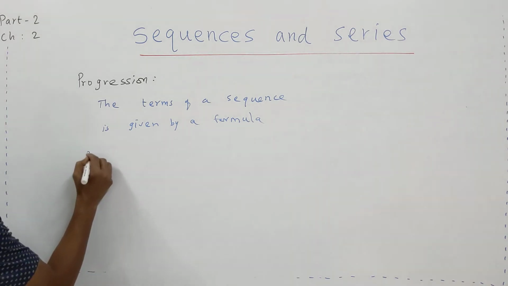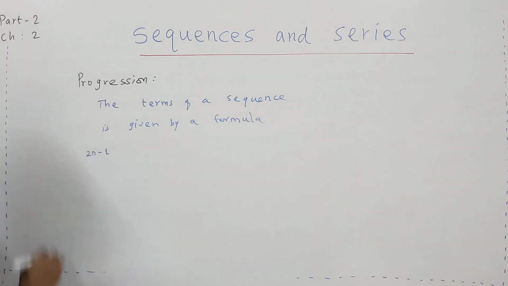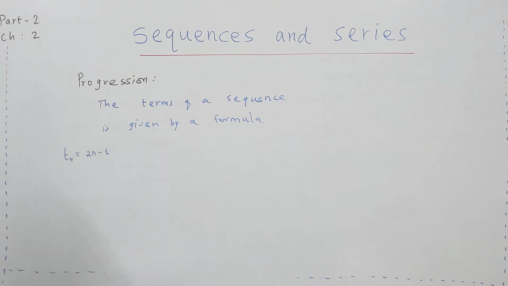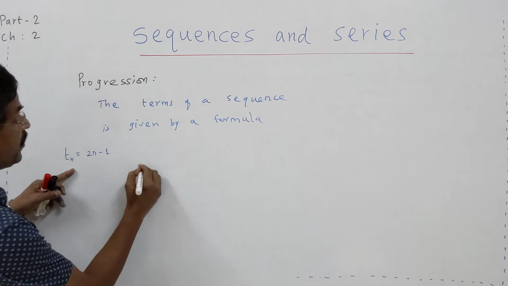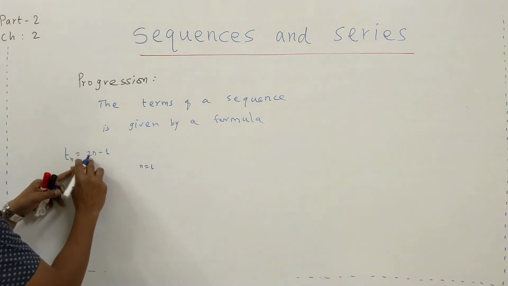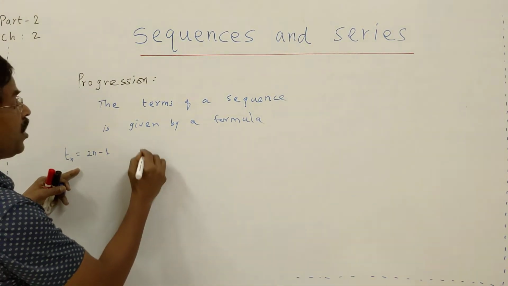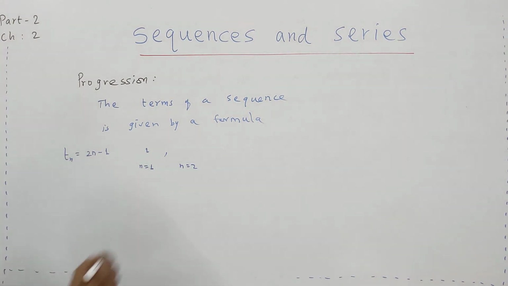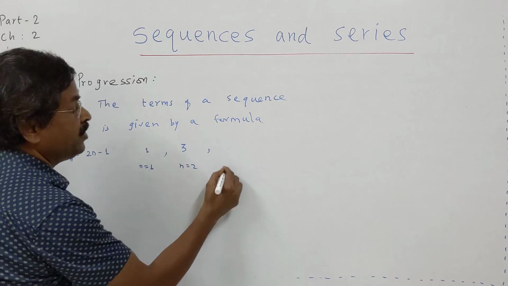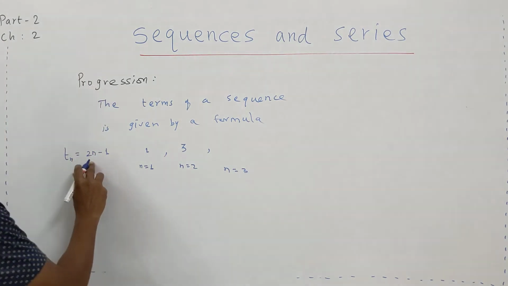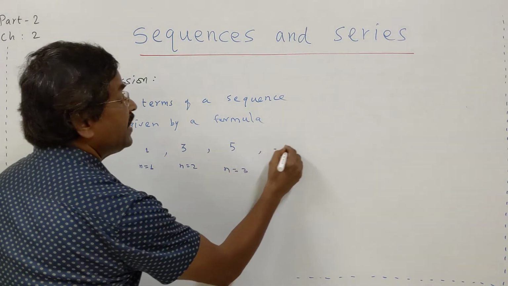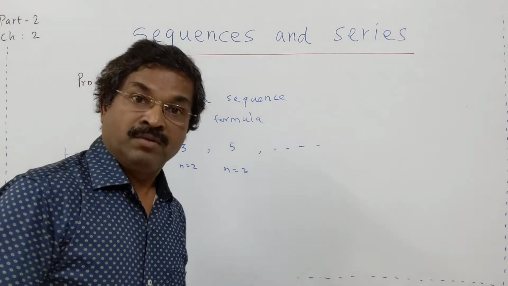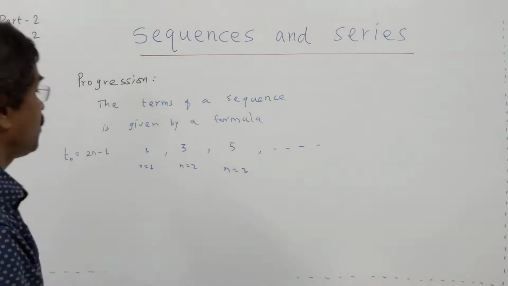Here I take a formula 2n minus 1. This is a formula. So I can write the nth term, Tn equal to 2n minus 1. When you put n equal to 1, you get 2 minus 1, that is equal to 1. Then you put n equal to 2, 4 minus 1, that is 3. When you put n equal to 3, you will get 6 minus 1, 5. Like that the terms go. The terms are progressing.